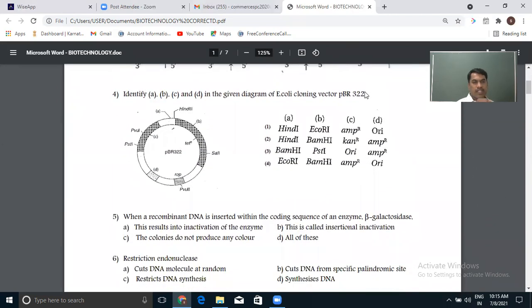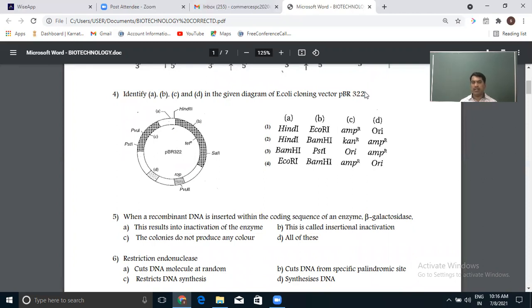Now, a diagram based question here. Given is the diagram of a plasmid pBR322. There are many labelings in that. They are asking you to identify A, B, C, and D. Here in this diagram, some parts have been marked as A, B, C, D, whereas the same question may be asked with different other labelings.